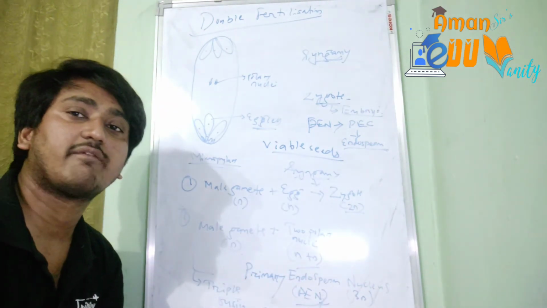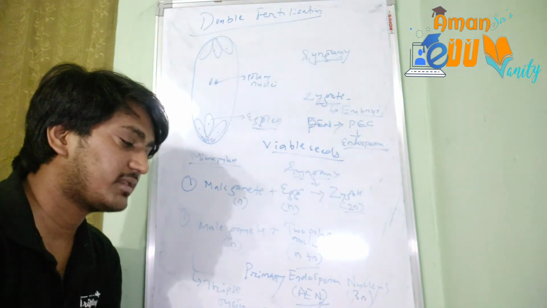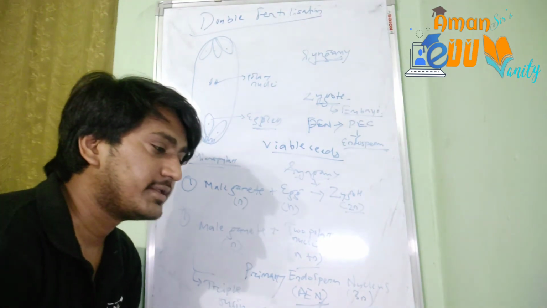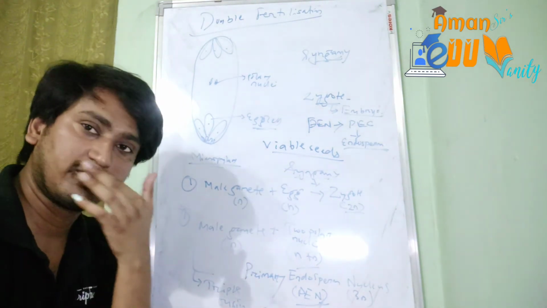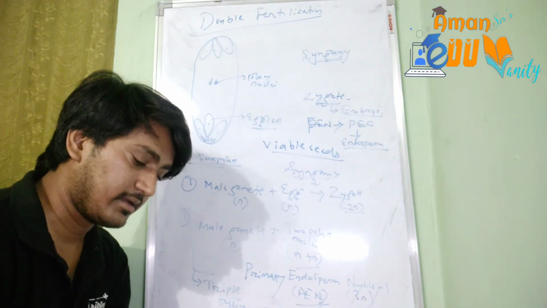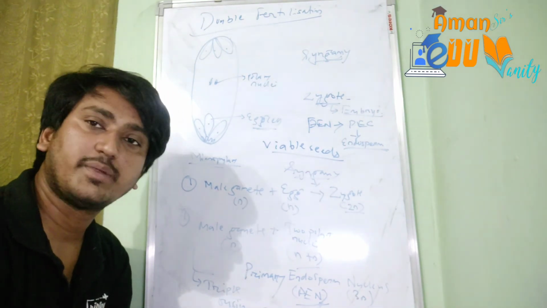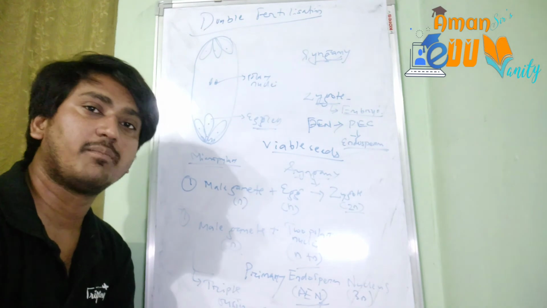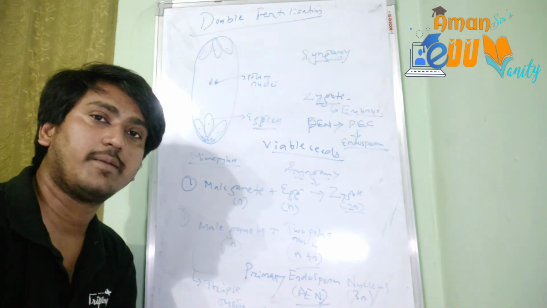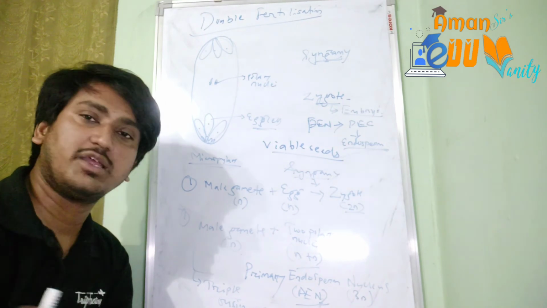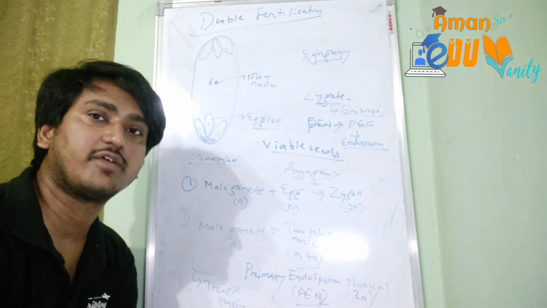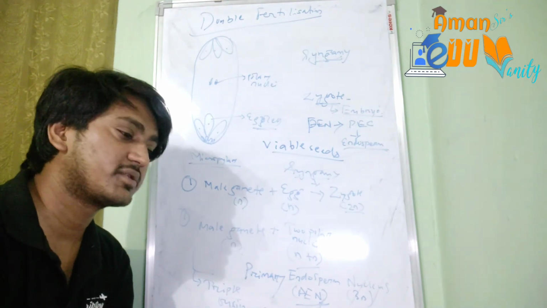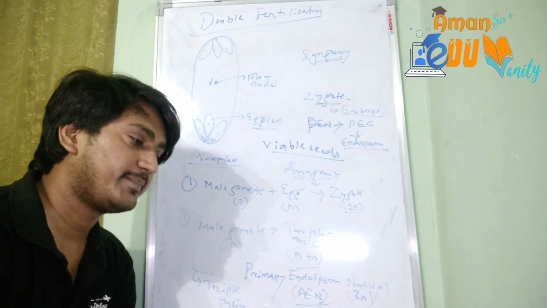The endosperm has a vast amount of cytoplasm within it, which provides nourishment to the developing embryo. Double fertilization also ensures that the nutritive tissue or the endosperm is formed, and endosperm formation will not be done if fertilization fails. If fertilization fails for some reason, then endosperm will not be formed, so there will be no energy wasted. The energy will be saved by the angiosperms if fertilization does not occur. But if fertilization occurs, the energy will be stored to help in the development of the embryo.